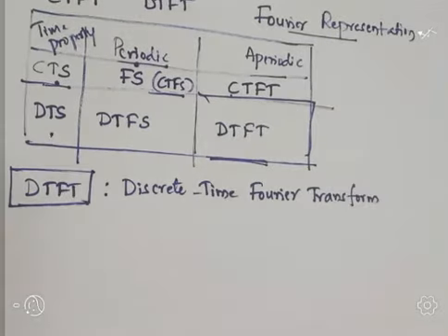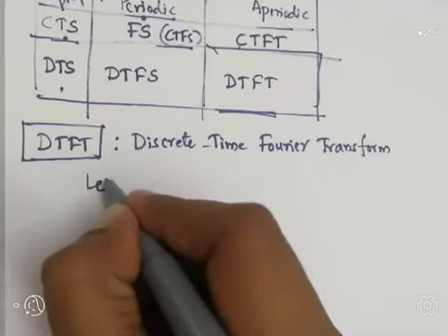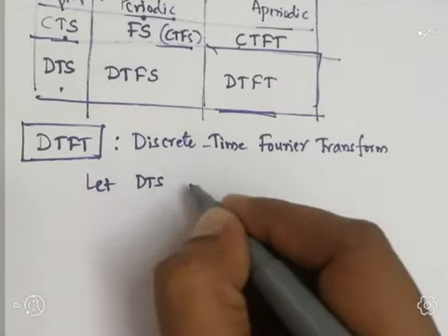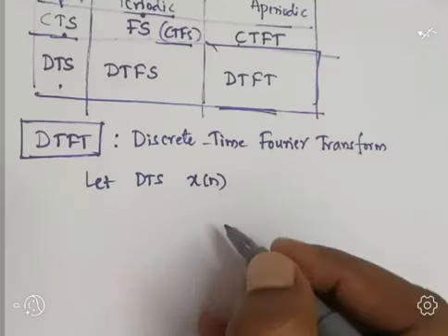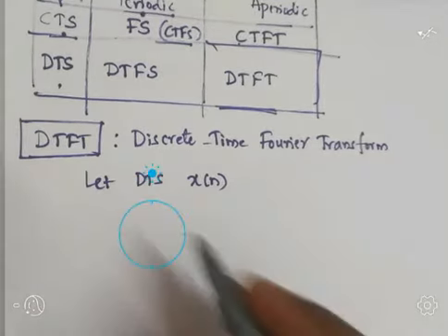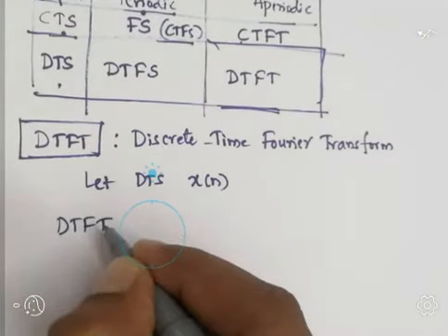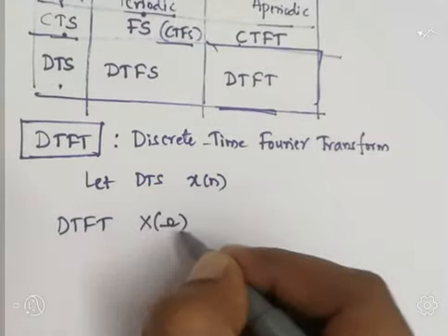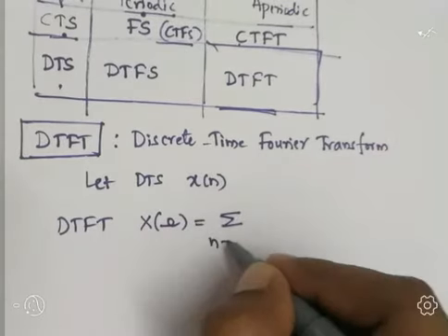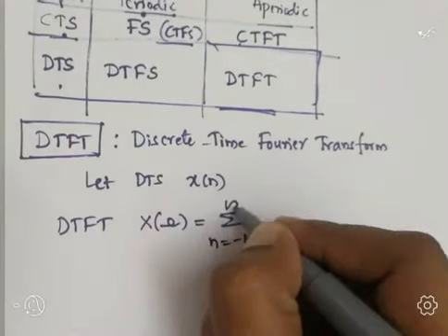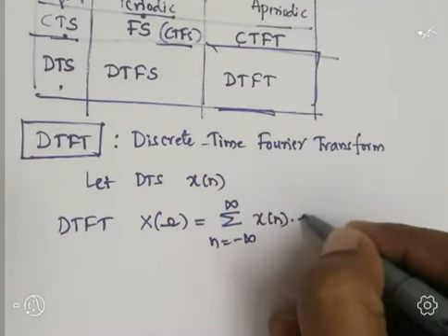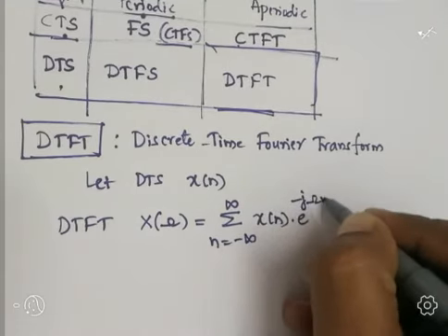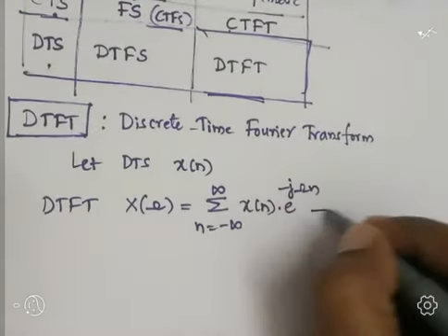So let us consider one discrete time signal that is indicated by x of n. Now for this discrete time signal x of n, if I find the DTFT, discrete time Fourier transform, then that one I am going to write as X of omega equal to summation n equal to minus infinity to plus infinity x of n, the discrete time signal, multiplied by e to the power minus j omega n. So let us call this equation number 1.